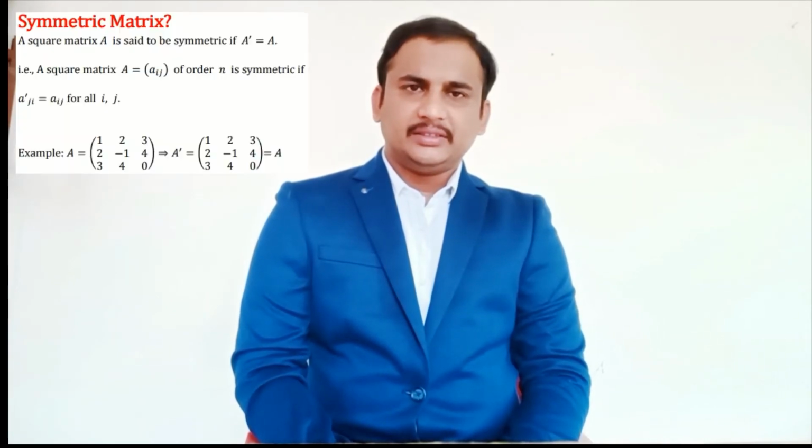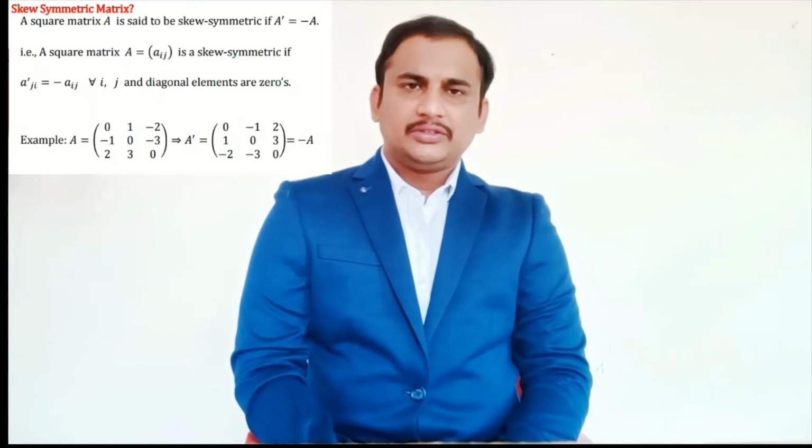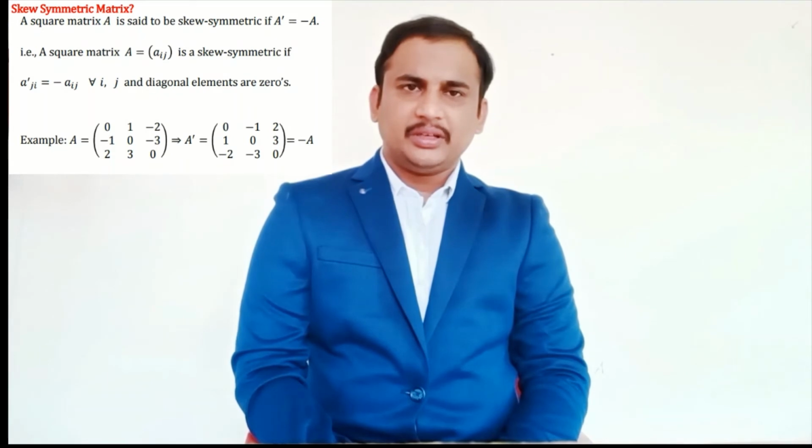Symmetric matrix. A square matrix A is said to be symmetric if A transpose equals A. Skew symmetric matrix. A square matrix A is said to be skew symmetric if A transpose equals minus A.